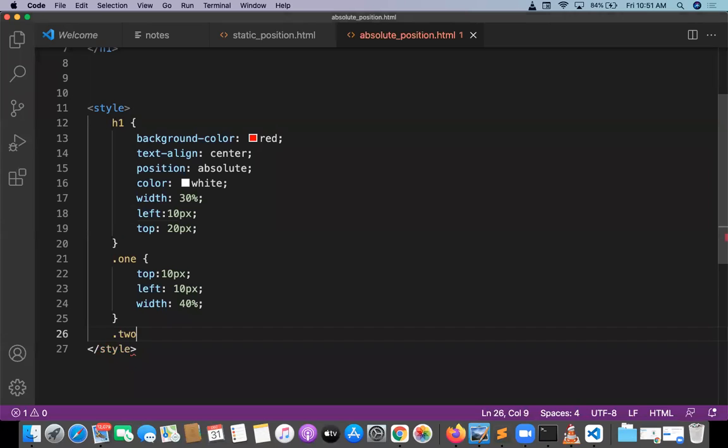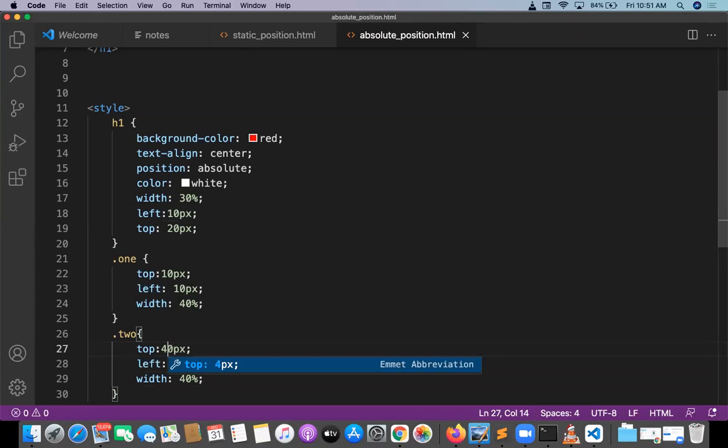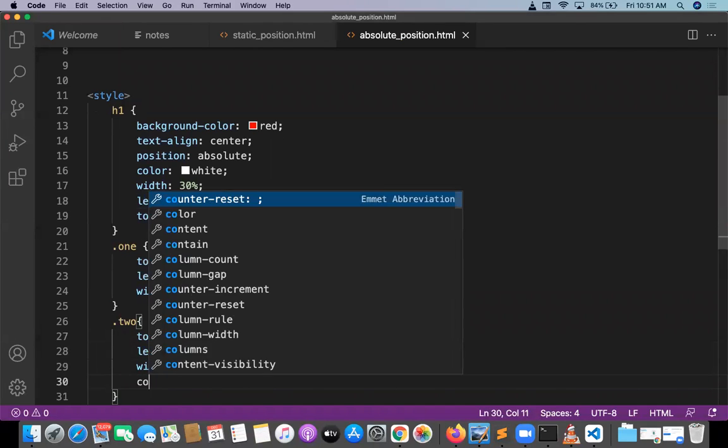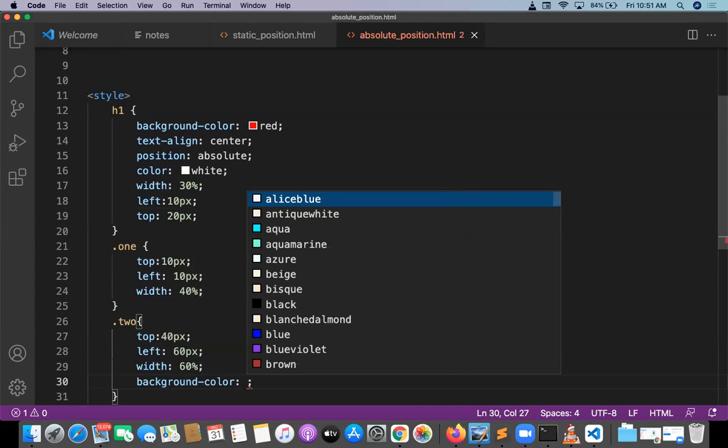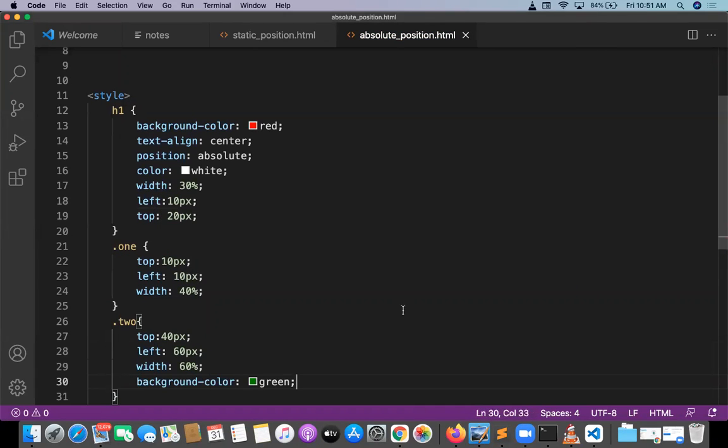Second element, having this top value, left value, width, I want to just make it adjust. Top value something like 40 pixel, left value something like 60 pixel I want to move. And this width could be something like 60%. And this will be having a background color something like a green color. I want to update this.